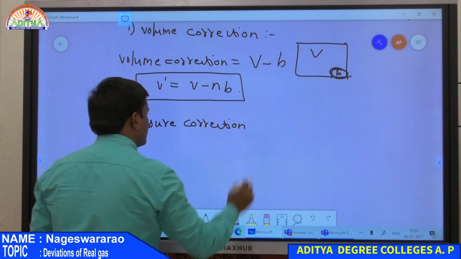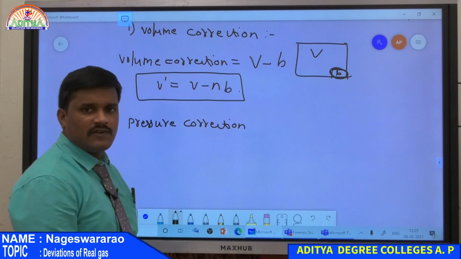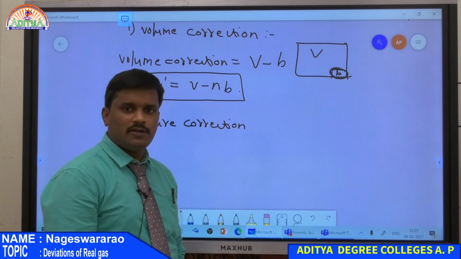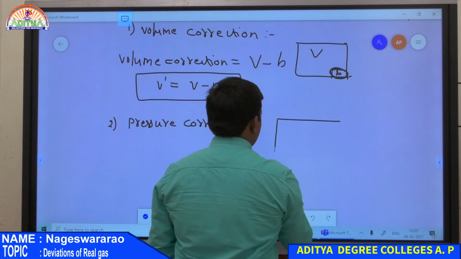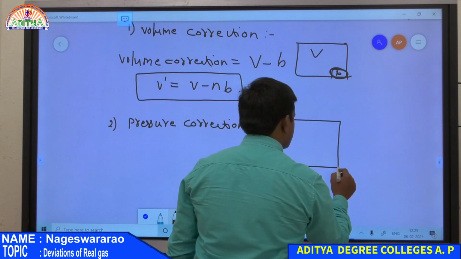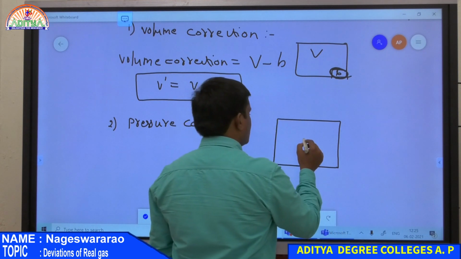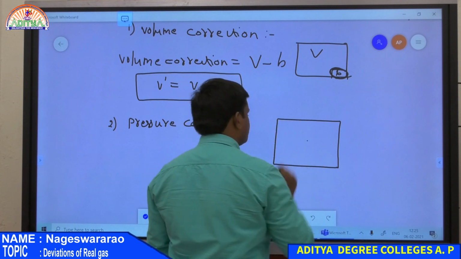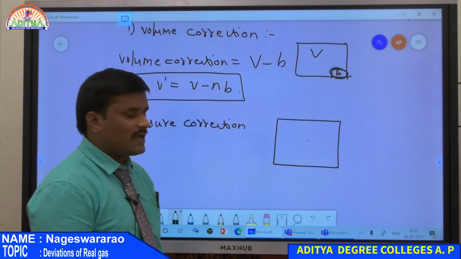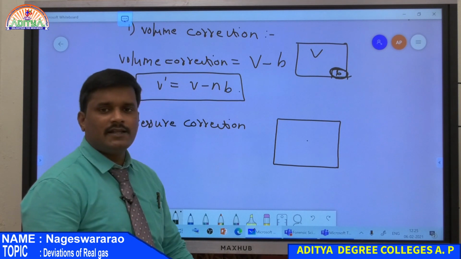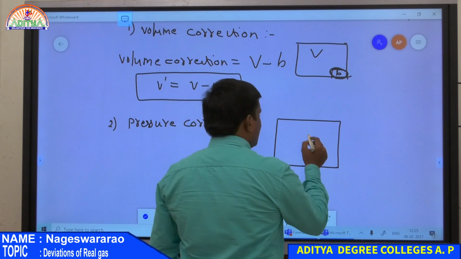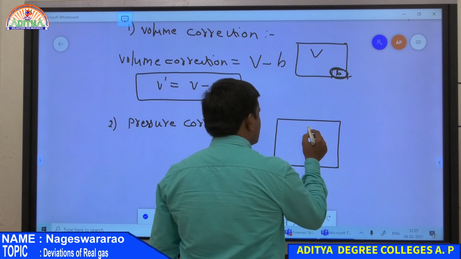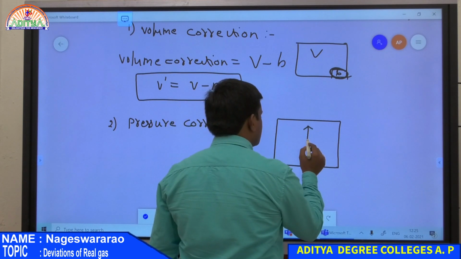According to the kinetic theory of gases, there are no forces of attraction between the gas molecules. Suppose we consider a bulk, so this is a container, and I consider a gas molecule here, at the center or interior of the bulk.